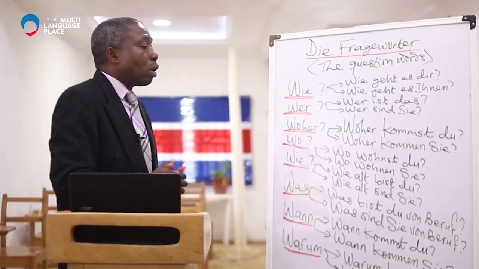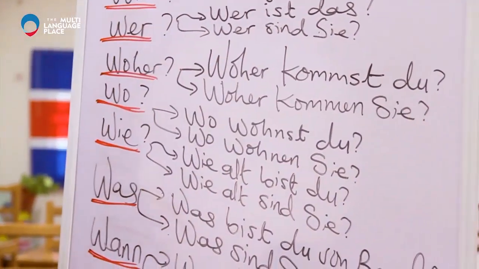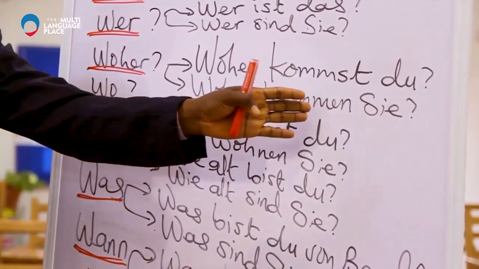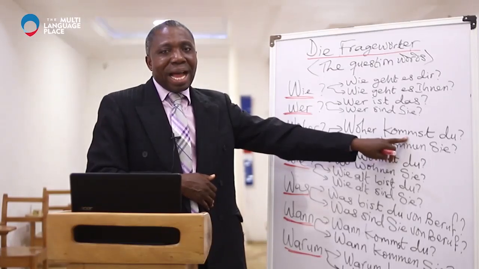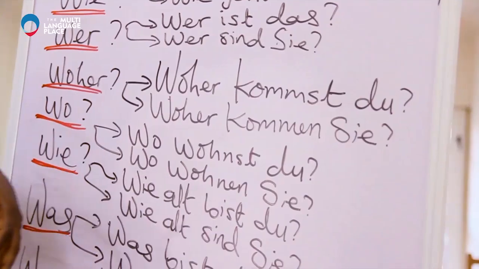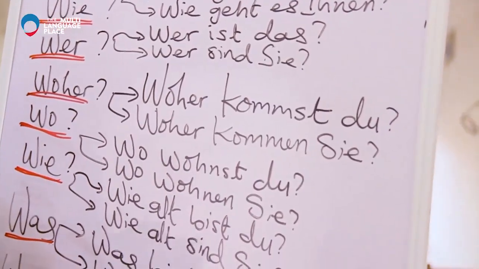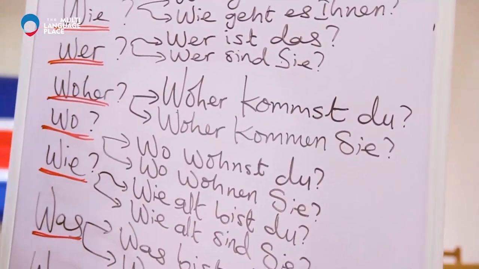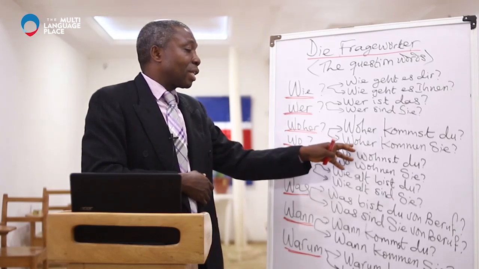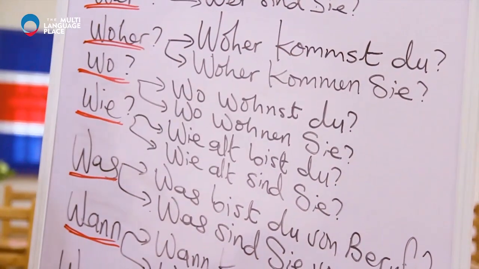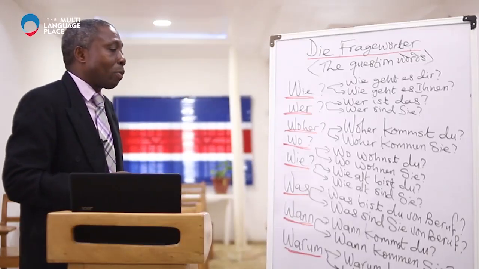So we'll come back to woher. Woher kommst du? Then, woher kommen Sie? This is a new verb, and it means to come. So we have: where or from where do you come from? That is for the informal. And then the second one is formal. Woher kommen Sie? Where do you come from?